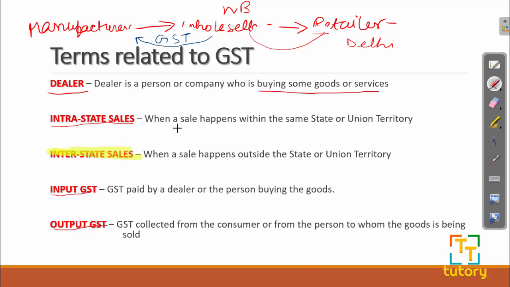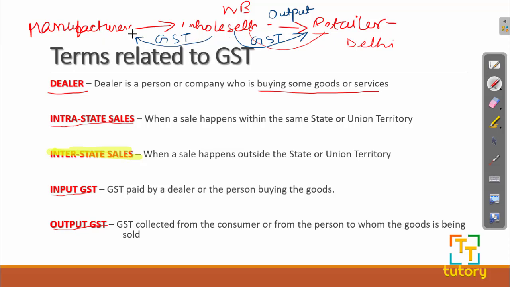But when the wholesaler is selling the product to the retailer, the retailer is paying some GST, right? The GST that the retailer is paying to the wholesaler is known as output GST, since the wholesaler is getting that money from the retailer.